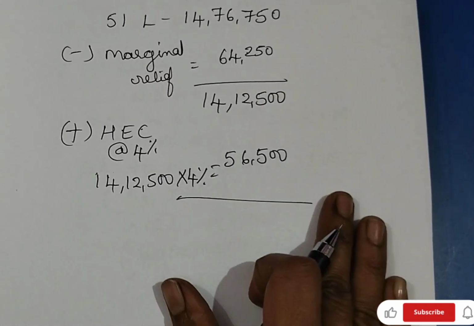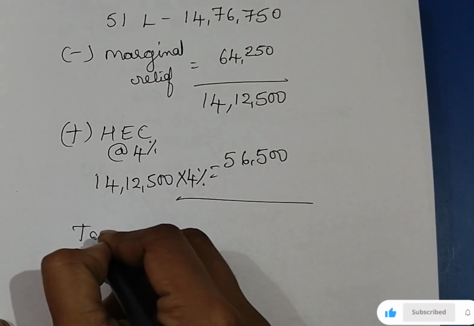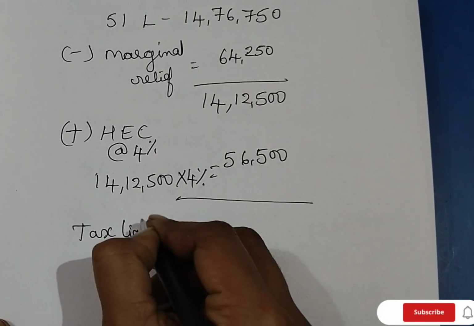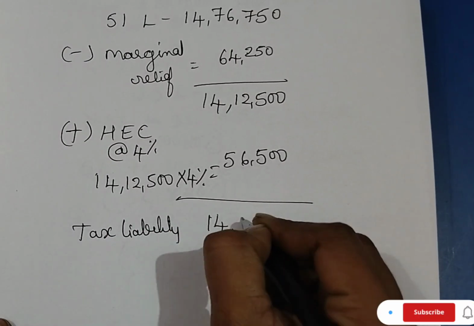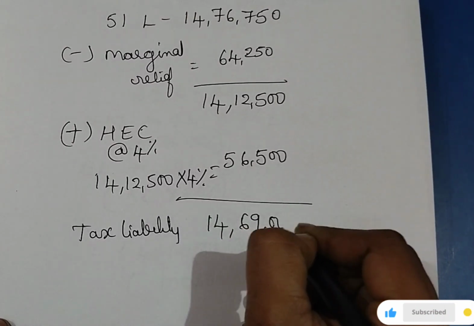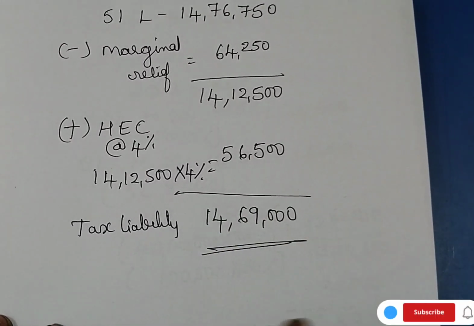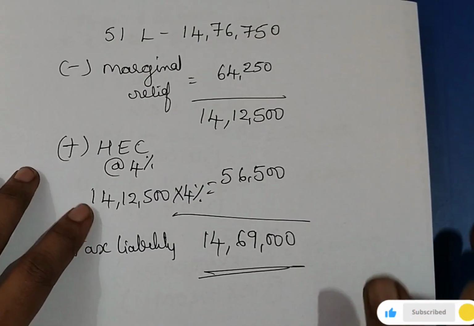If we add, we'll get the tax liability of 14 lakh 69,000. This is our tax liability.